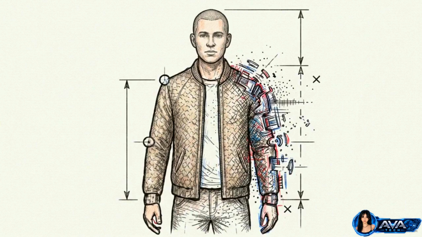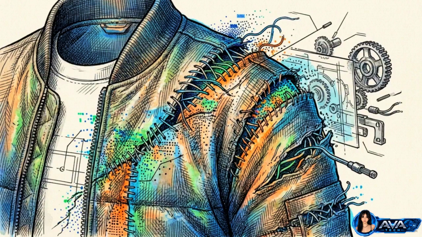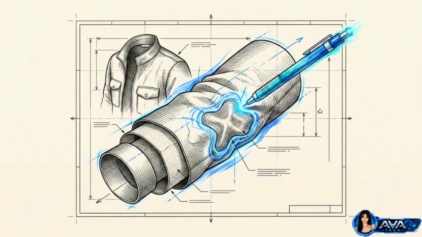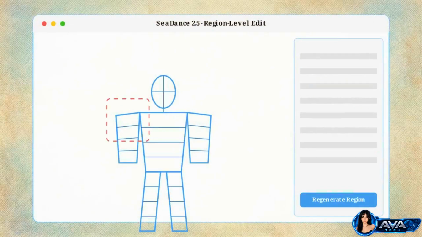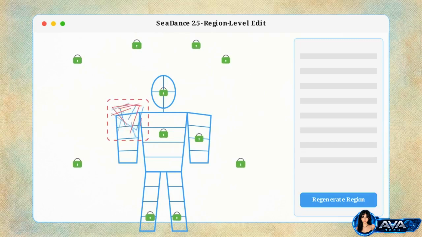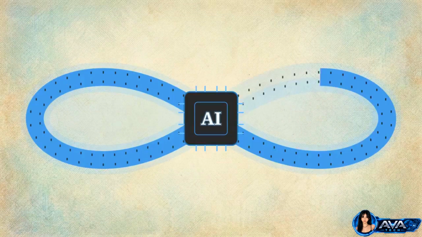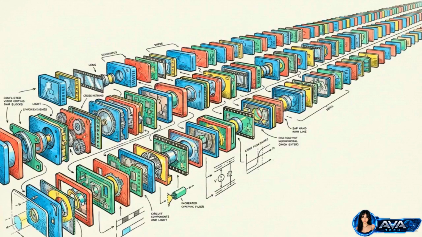Pushing generations this long will occasionally introduce warping, particularly on complex textures like an overcoat. If that happens, the platform allows for region-level editing. You can highlight and correct one specific glitch in the code without having to roll the dice and regenerate the entire 30-second sequence. By constantly looping your outputs back into the system as inputs, you bypass the engine's built-in duration limits. You can maintain a chronological narrative indefinitely.